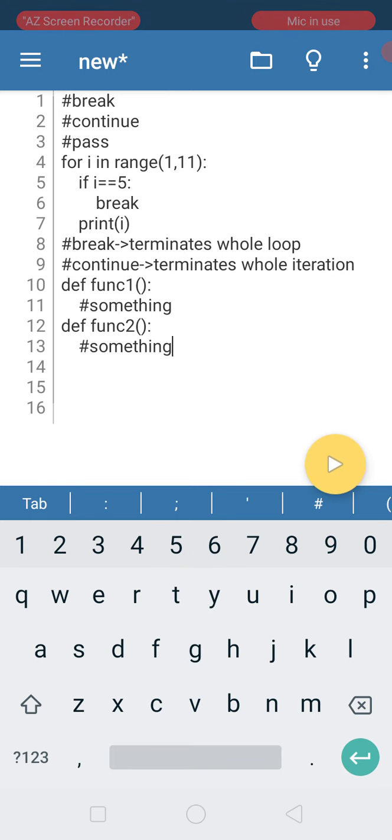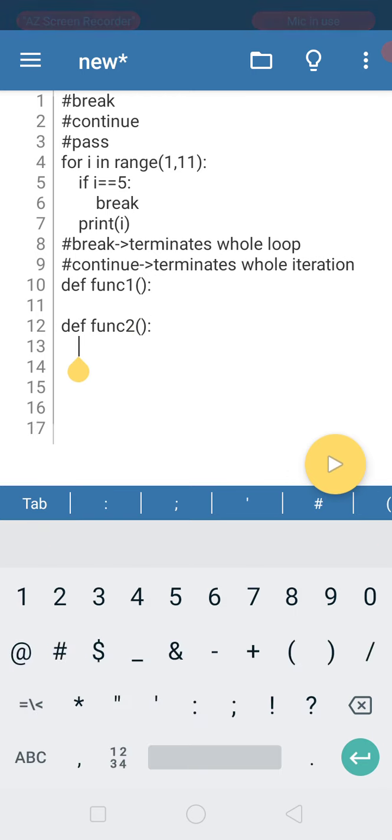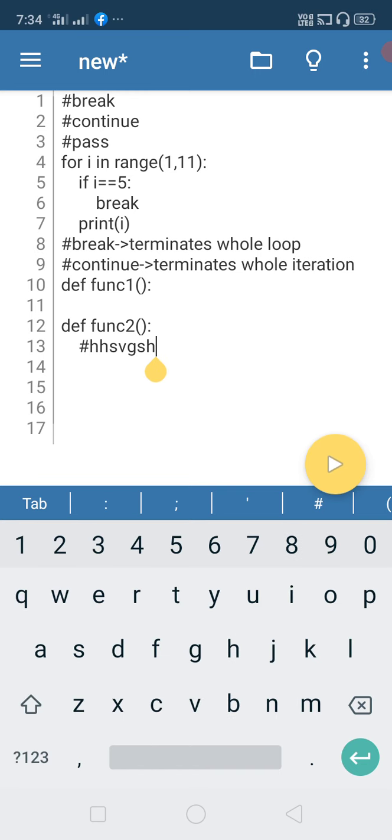So if you see here, for example, I don't know what this def func1 function is going to do. I need to just check the func2 function. So I'm writing code for this, whatever the code, I'm writing it here. But if you want to check function 2, how can I check? I can't, right? You need to run the whole code. And if you run the whole code, function 1 gives an error because there is nothing inside this block.